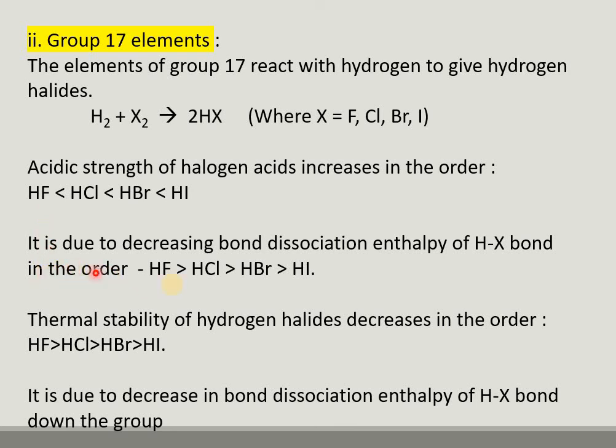Due to the decreasing bond dissociation enthalpy of HX, the acidic order is HI greater than HBr, HBr greater than HCl, and HCl greater than HF. This is the order of thermal stability of hydrogen halides: HF is greater than HCl, HCl is greater than HBr, and HBr is greater than HI, and it is due to the decrease in the bond dissociation enthalpy of the hydrogen and halogen bond.